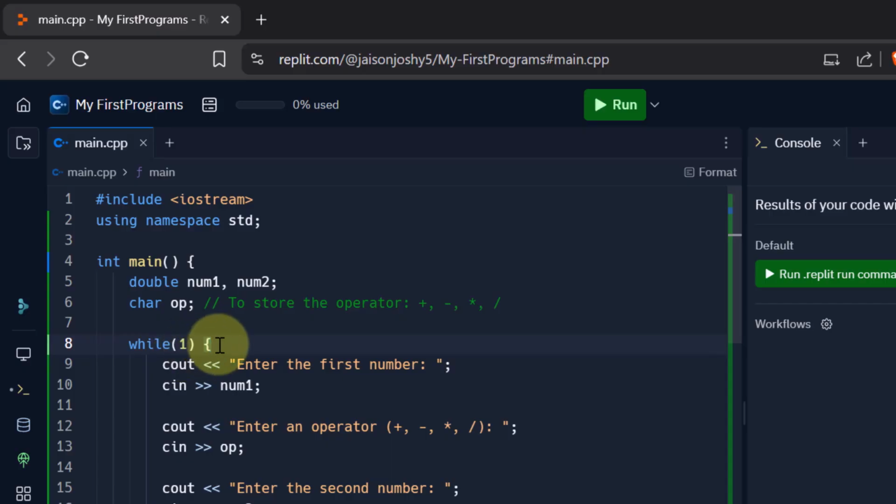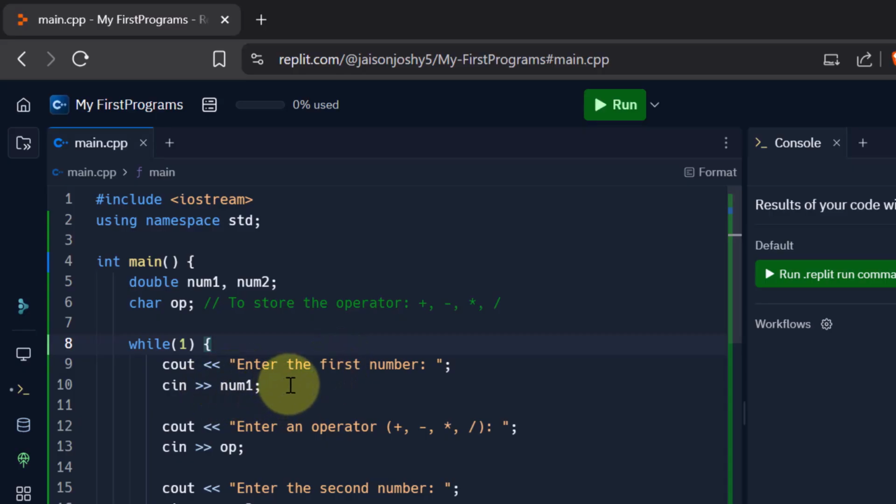Okay, now what is happening inside the while loop? Let's see. Cout, I am printing on the screen, enter the first number, okay, using our cout that we have discussed. So within double quotations, I say enter the first number semicolon, then we have to accept or take that input from the user. So for that I say cin num1. So whatever is the first number the user enters, that we store in the variable called num1.